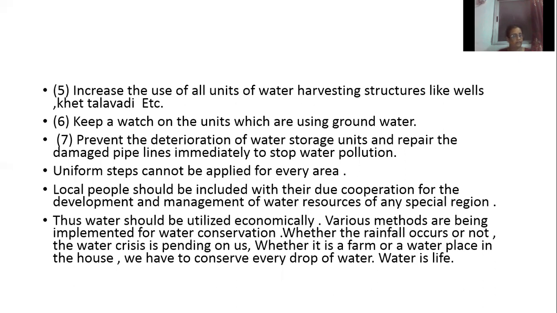Fourth one, save the reservoirs from pollution. Then fifth one, increase the use of all units of water harvesting structures like wells, Khet Talavdi, farm ponds, etc. Then sixth one, keep a watch on the units which are using groundwater. Then seventh one, prevent the deterioration of water storage units and repair the damaged pipelines immediately to stop water pollution.